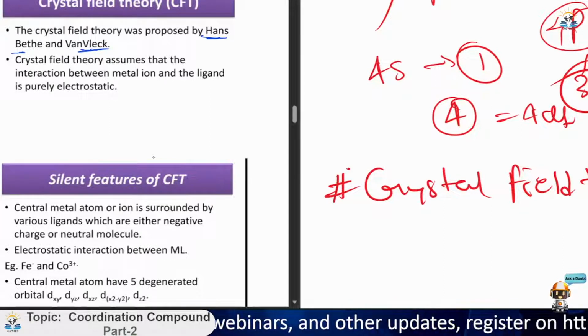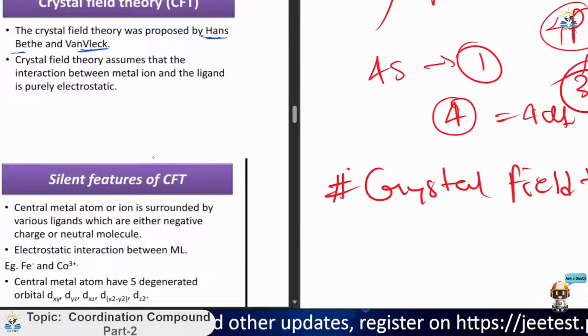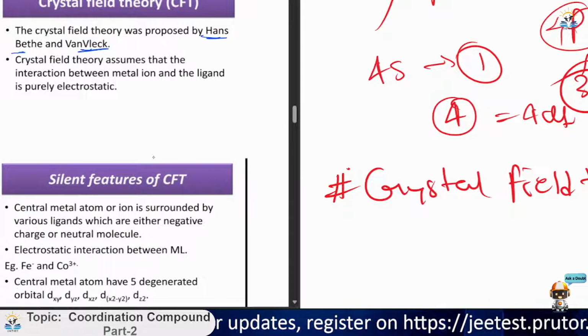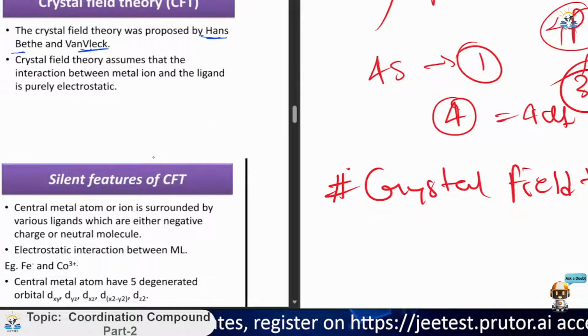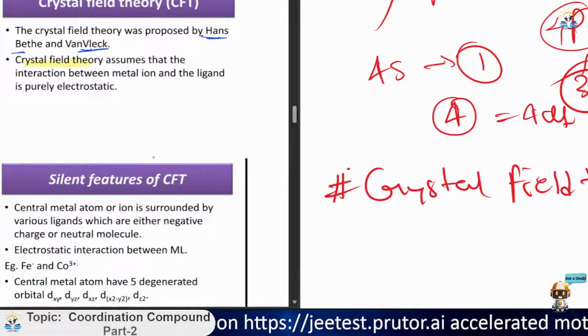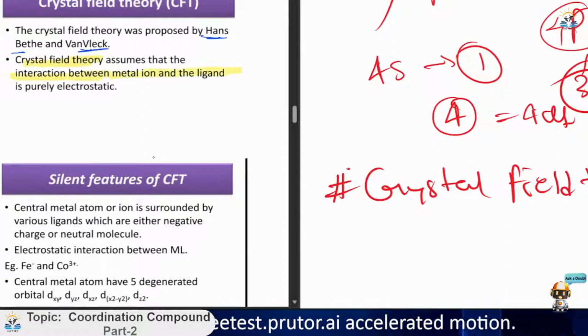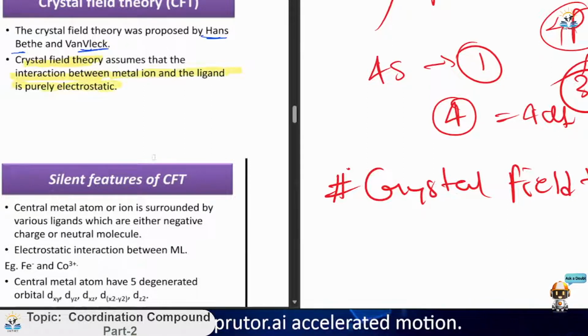Now, crystal field theory assumes that the interaction between the metal ion and the ligand is purely electrostatic. What is the main fundamental idea behind this theory? Crystal field theory assumes that the interaction between metal ion and the ligand is purely electrostatic. So here electrostatic came into the picture, and you have to focus here.